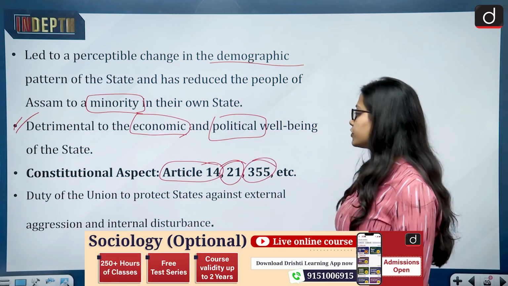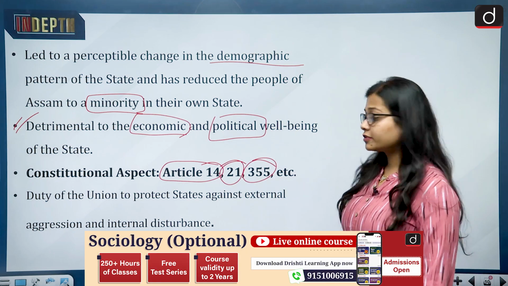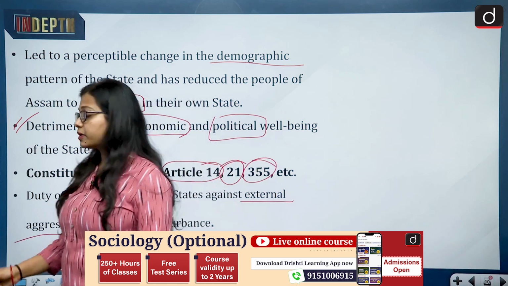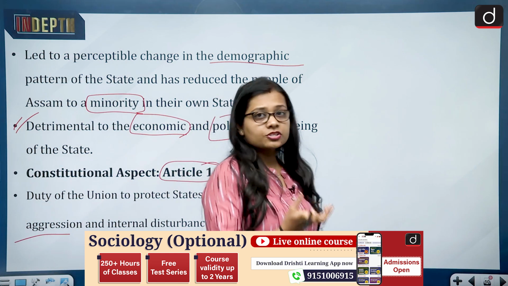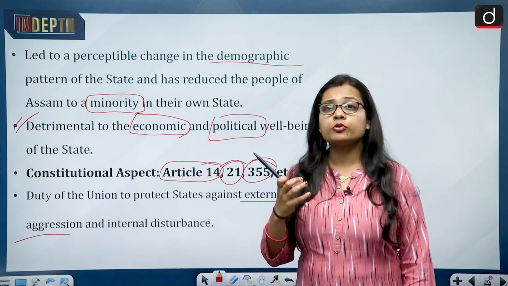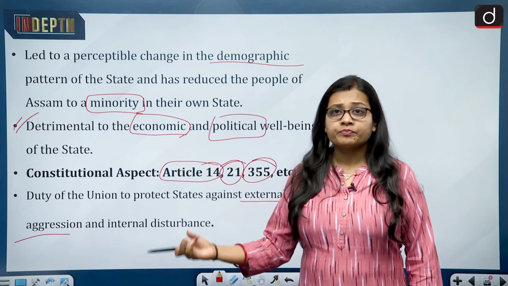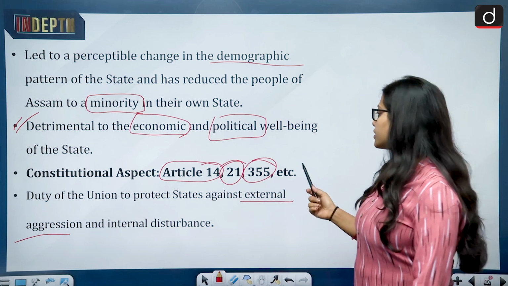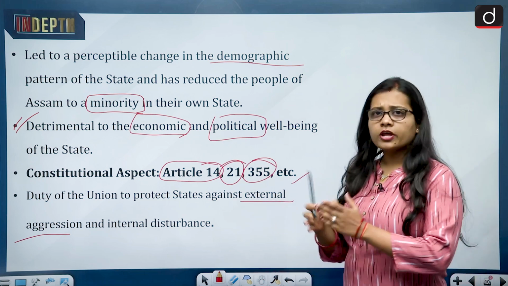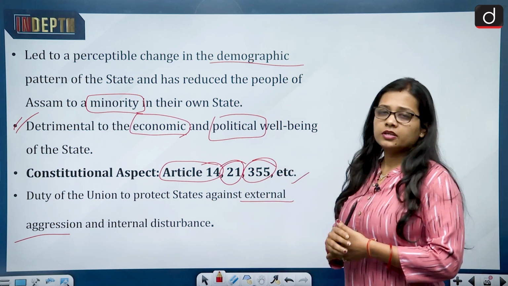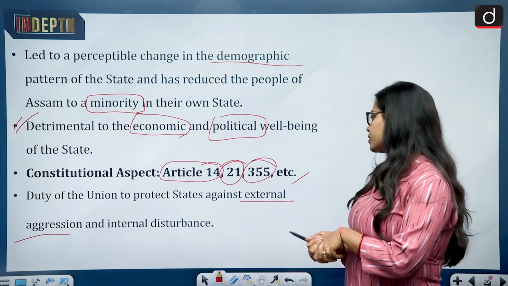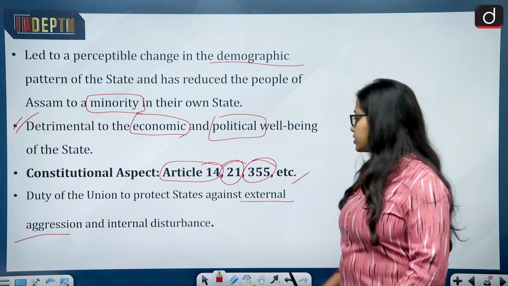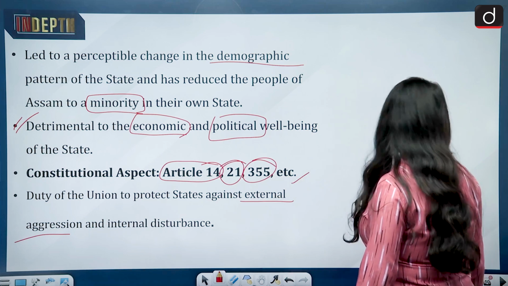Then Article 355, which says that it is the duty of the Union to protect states against external aggression and internal disturbances. So if there is illegal immigration, it becomes the duty of the Union to protect the state from the illegal immigration or the external disturbance which is happening. There are other constitutional aspects also included, but you do not have to write all, you can just write the main ones: Article 14, right to equality; Article 21, right to life; and Article 355, the duty of the Union to protect the state against external aggression and internal disturbance.